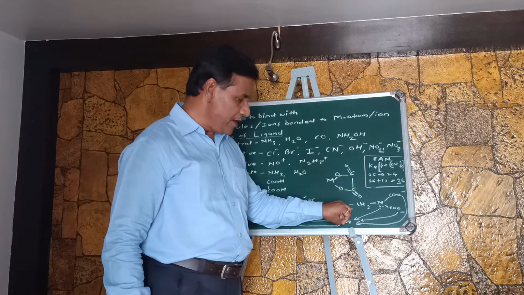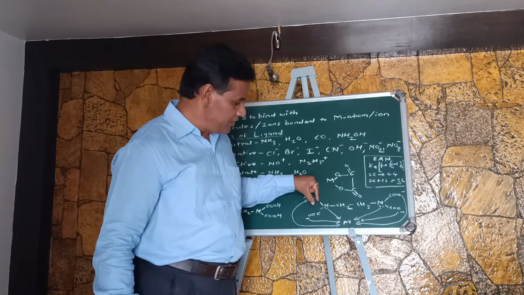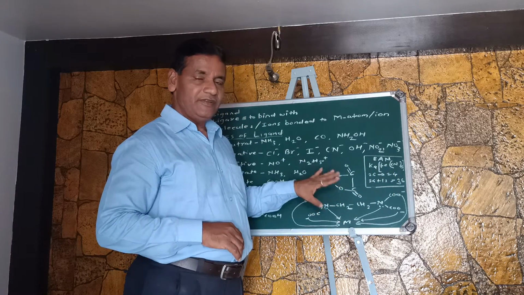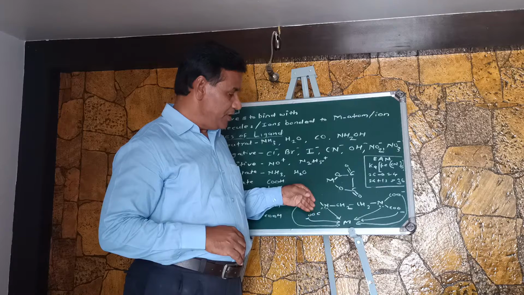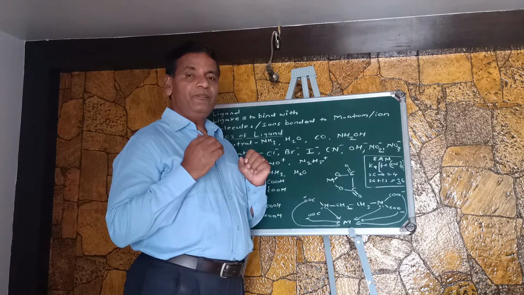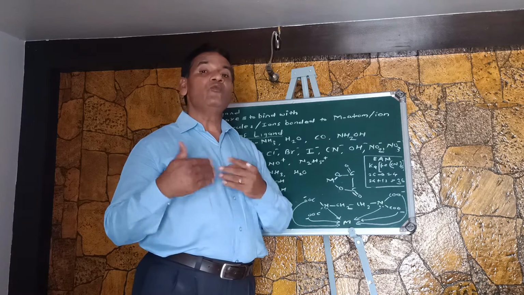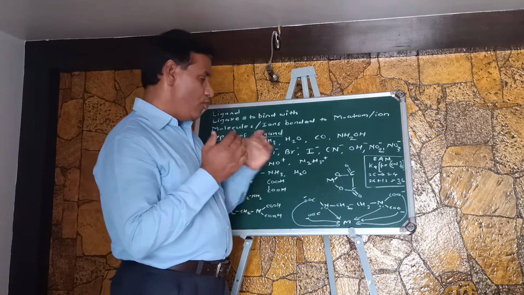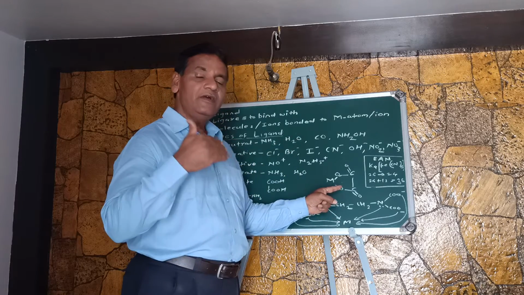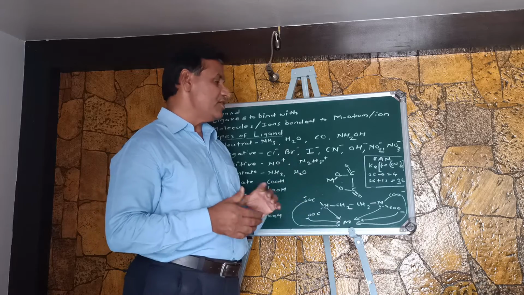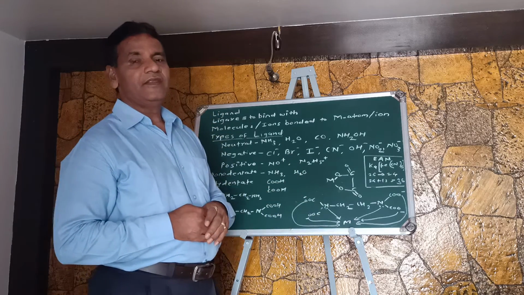So one metal part is bonded with this EDTA anion through 6 bonds. There will be 6 bonds between this EDTA and the metal. In this way more than one bond will form, and that's why it is called a polydentate ligand. One molecule can form more than one bond with the metal. Such ligands are known as polydentate ligands.